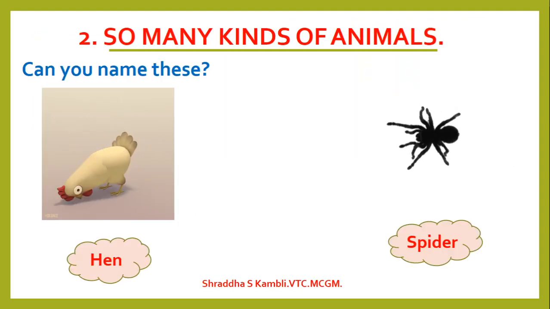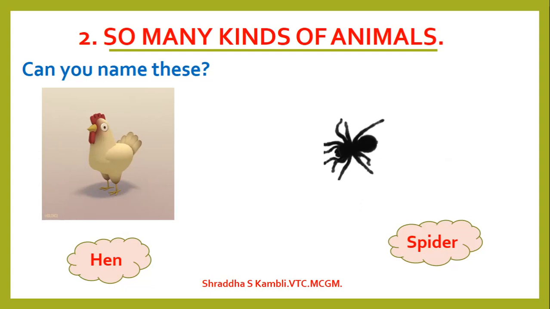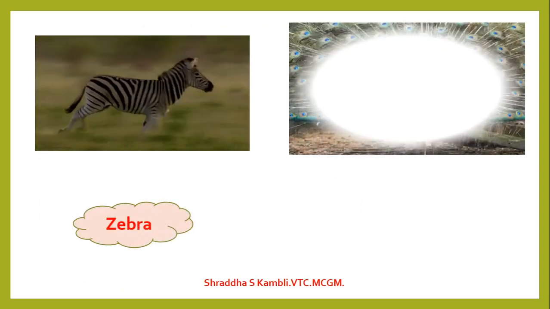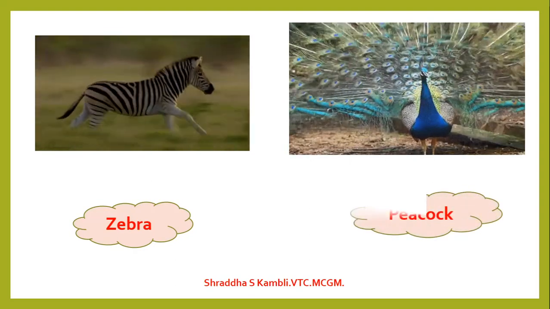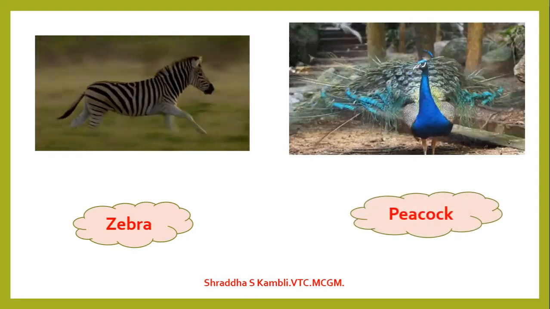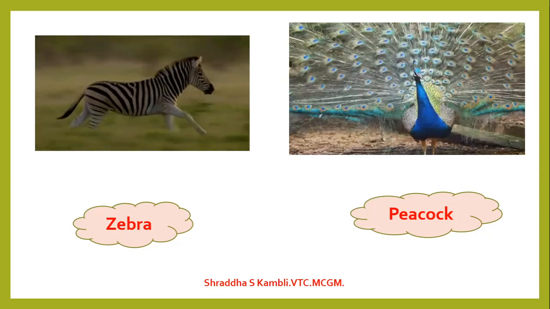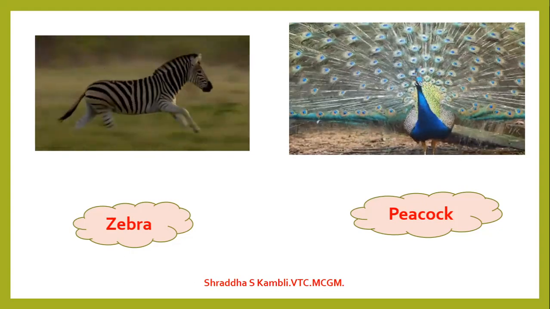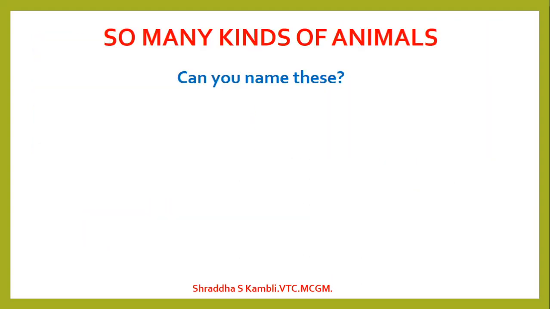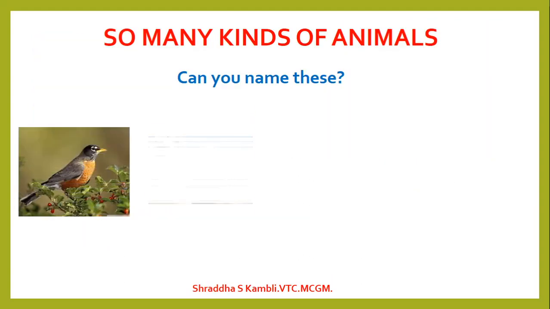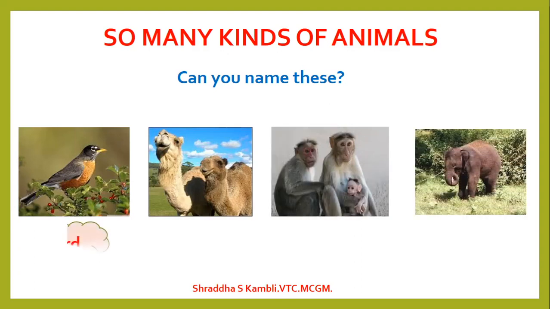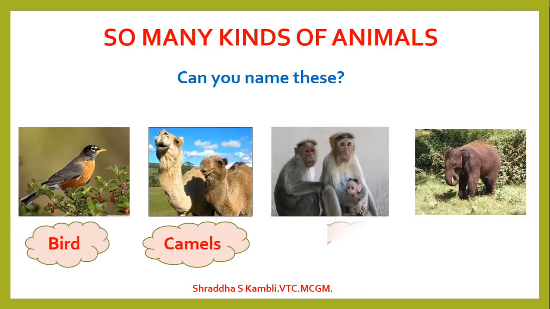this. So, we saw the hen, we saw the spider, and then we saw the zebra, and then the peacock. So, these are all different kinds of animals. Let us look at a few more animals here and try and see whether we can name them. So, this is a bird, camels, monkeys and an elephant.